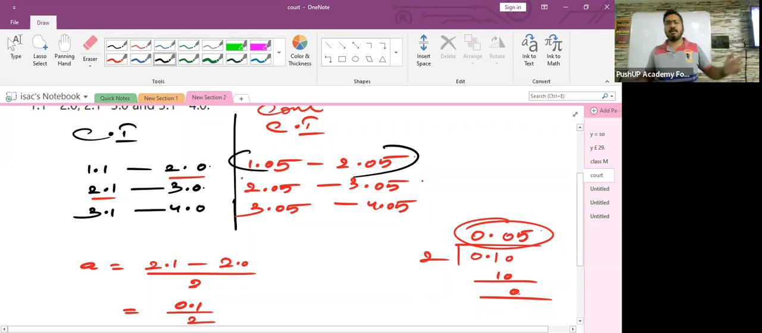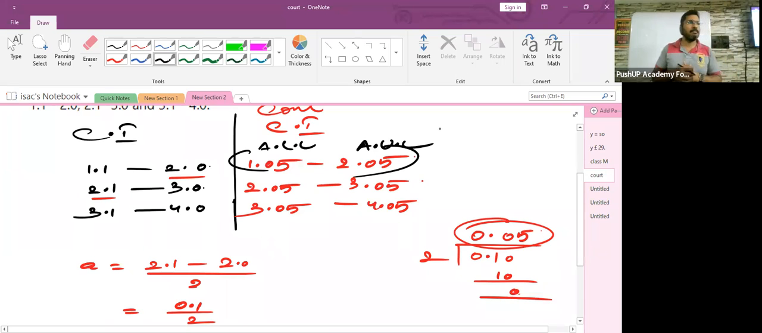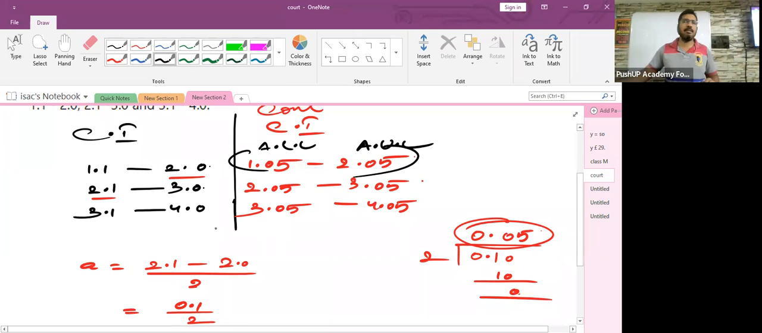I'm asking you, this will be the actual lower limit and this will be the actual upper limit. That's all, isn't it? For the first class interval, 1.05 is the actual lower, 2.05 is the actual upper. Similarly, for the second class interval, 2.05 is the actual lower and 3.05 is the actual upper, and it goes on like that in a sequence. Okay, easy. Now children, one last point which you have to do, that is finding the class mark.